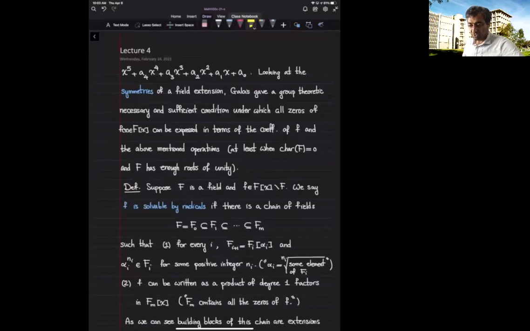And Galois went further and showed that by looking at the symmetries of the zeros of the splitting field of this polynomial, we can understand exactly when this polynomial can be solved using radicals, addition, multiplication, subtraction, and division.